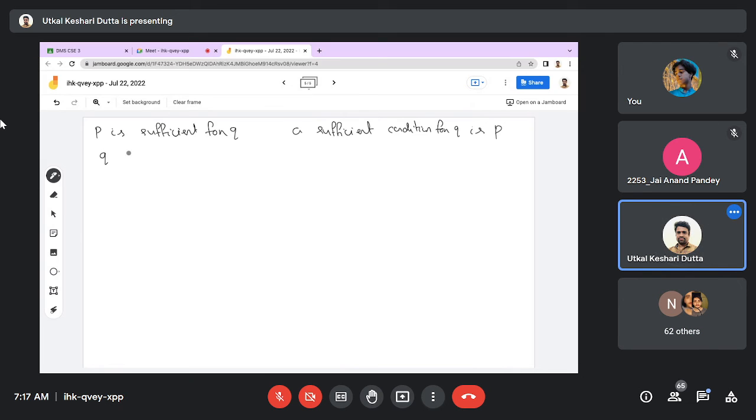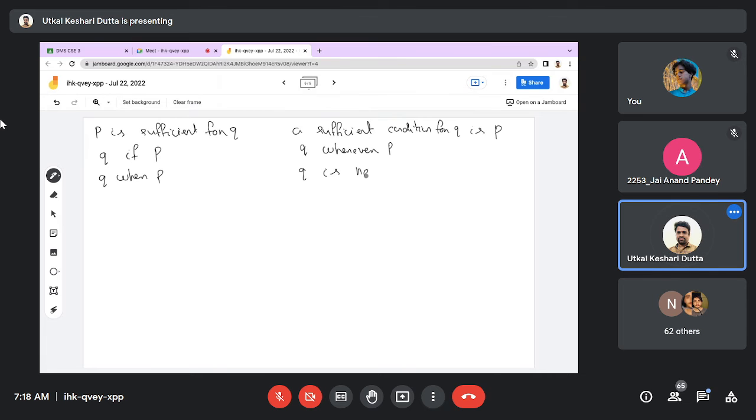Or you can use Q if P. Instead of writing if P then Q, you can also use Q if P. Also you can use Q when P, or Q whenever P. If it is written Q whenever P, that means P conditional Q, not Q conditional P. You have to remember all these phrases. That is the same thing.